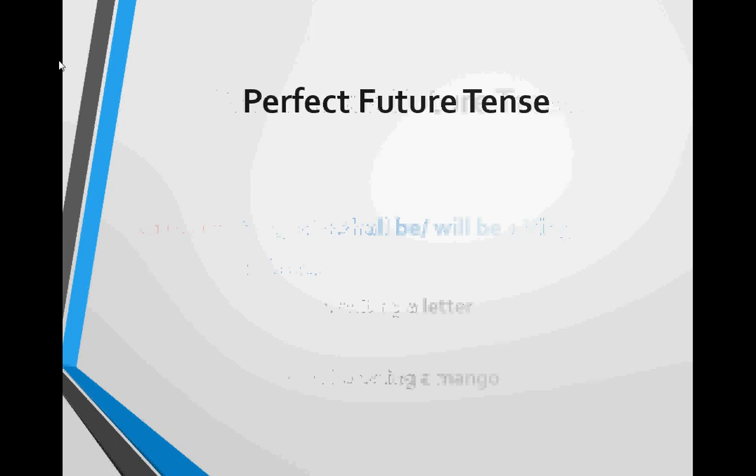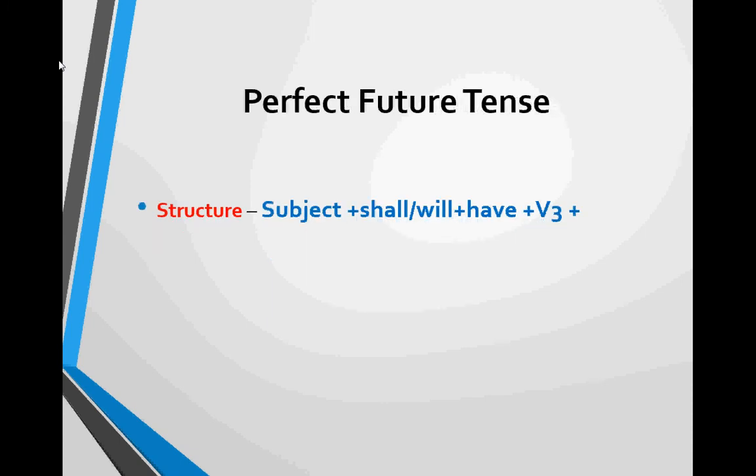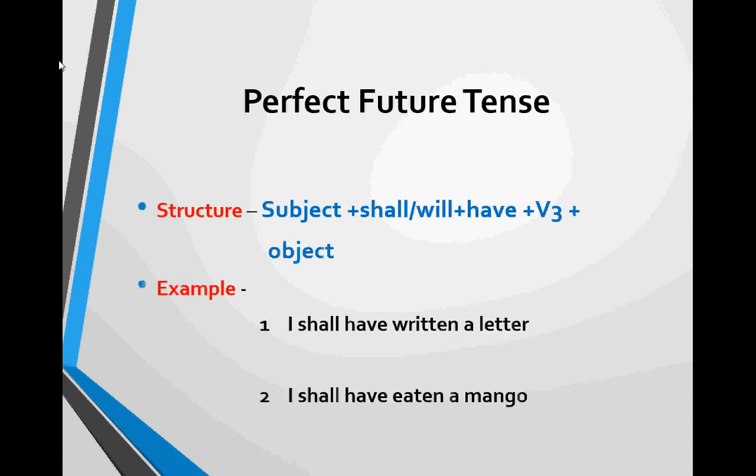Then next is perfect future tense. Structure of perfect future tense is subject plus shall or will plus have plus V3 plus object. Example of this tense is I shall have written a letter, then second is I shall have eaten a mango.